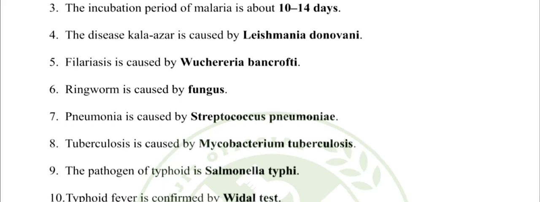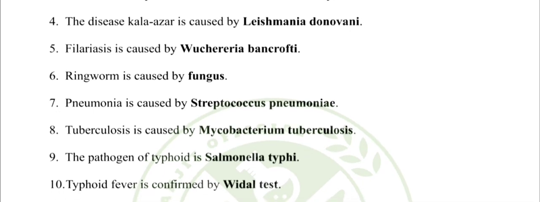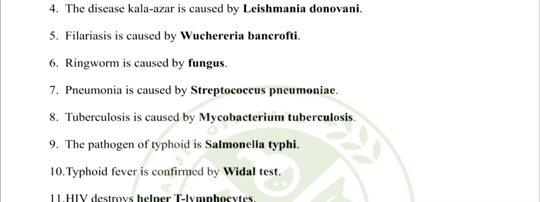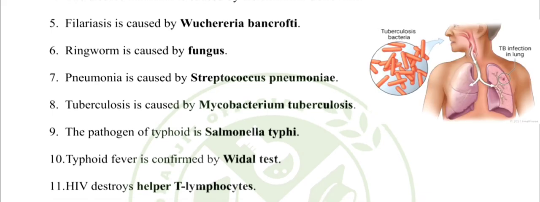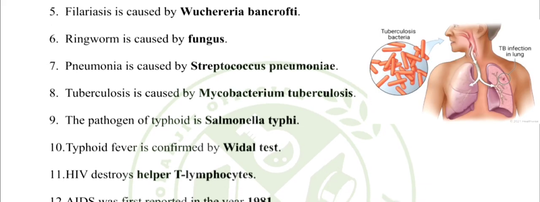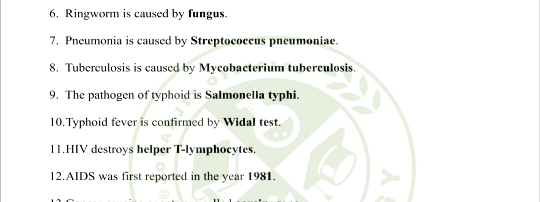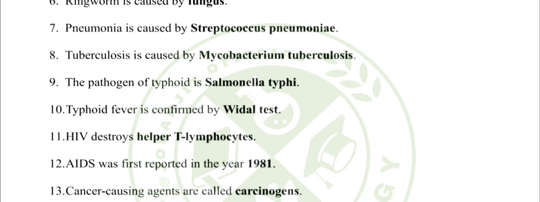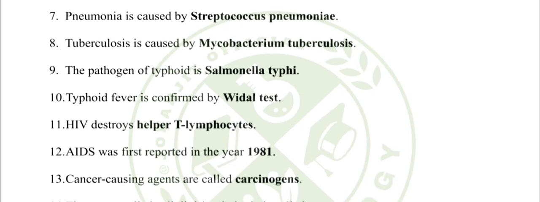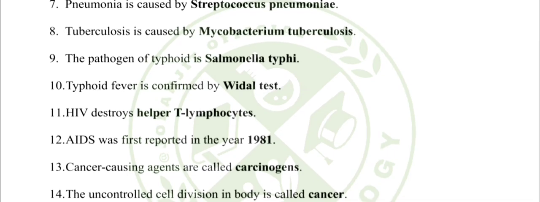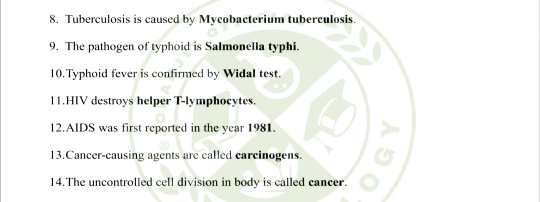5. Filariasis is caused by Wuchereria bancrofti. 6. Ringworm is caused by fungus. 7. Pneumonia is caused by Streptococcus pneumoniae. 8. Tuberculosis is caused by Mycobacterium tuberculosis. 9. The pathogen of typhoid is Salmonella typhi. 10. Typhoid fever is confirmed by Widal test.